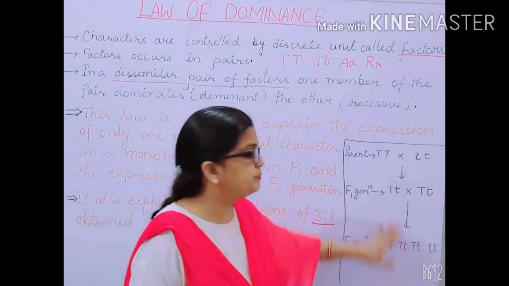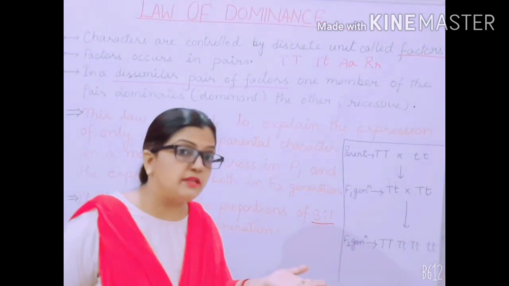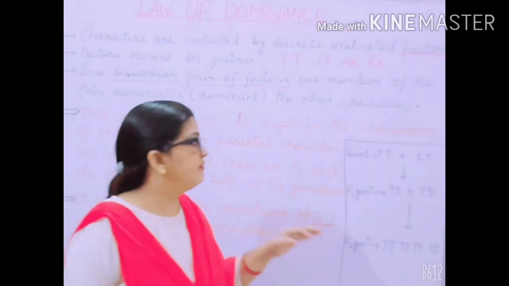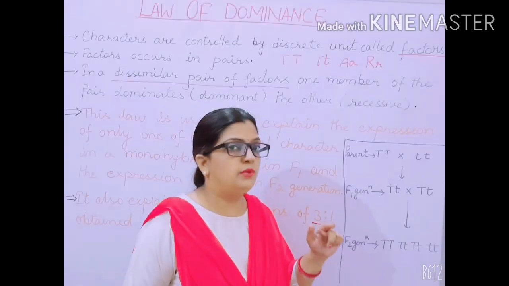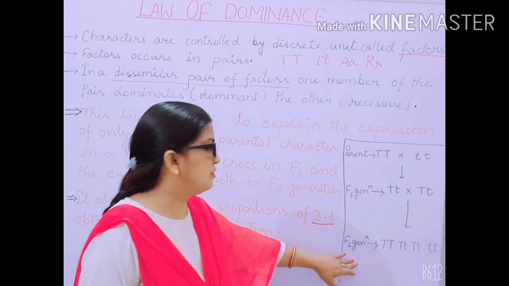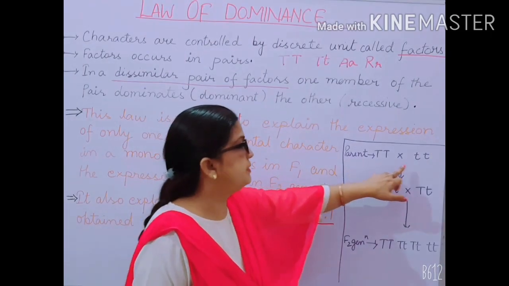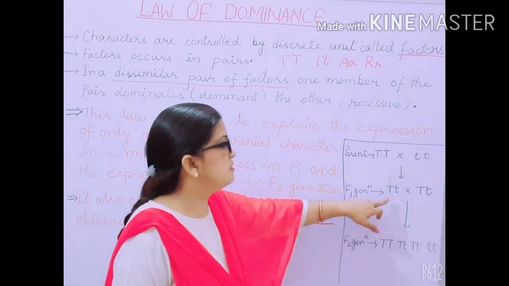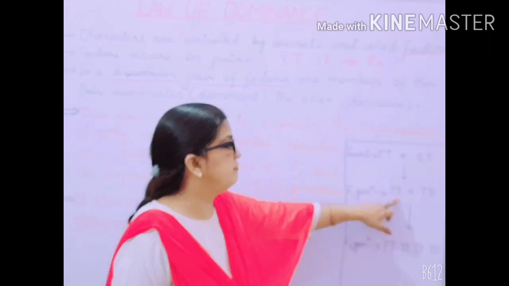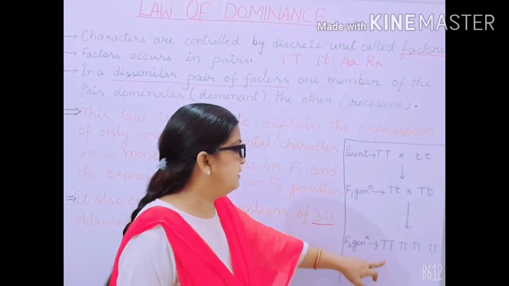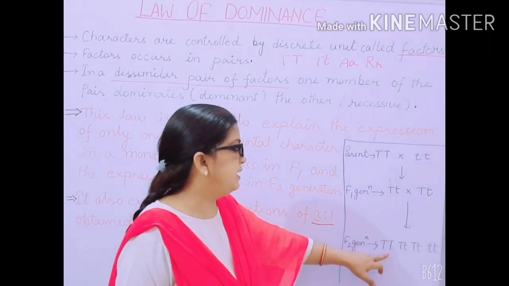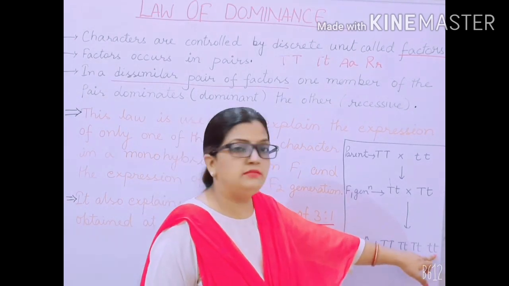If I come to this point again, phenotypically you remember that there were 3 tall and 1 dwarf. So this is what the 3:1 ratio is saying. Capital T, small t was obtained in the F1 generation, all tall. Then in the F2 generation we obtained 3 tall and 1 dwarf.